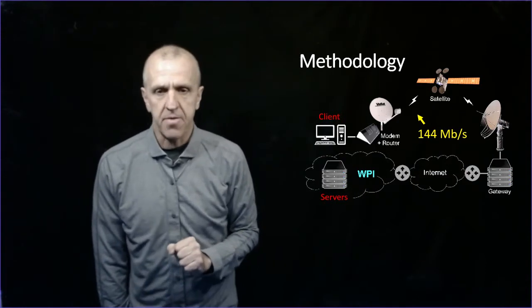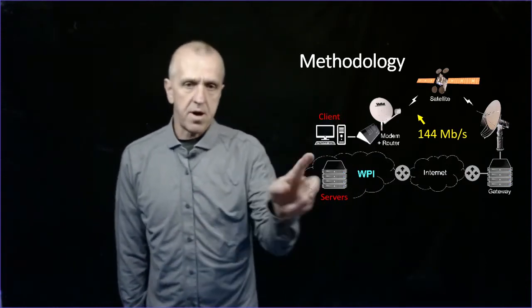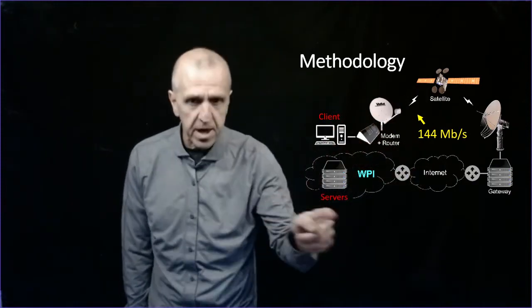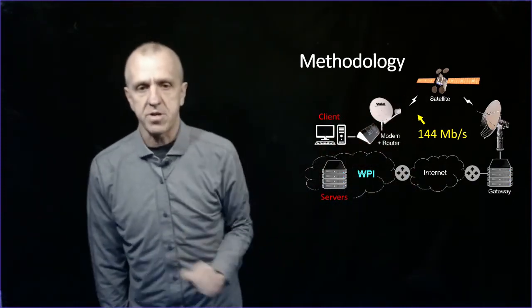So we have some servers at WPI. They're going to do downloads. And again, we're going to run two flows across it. One is going to be my Cubic, and it's going to compete with a second flow, both coming from separate servers at WPI.